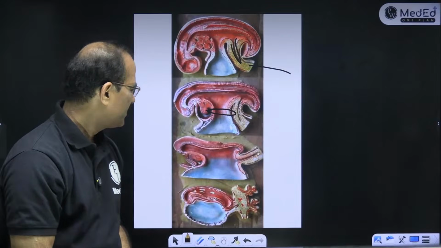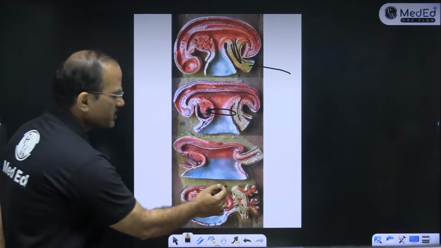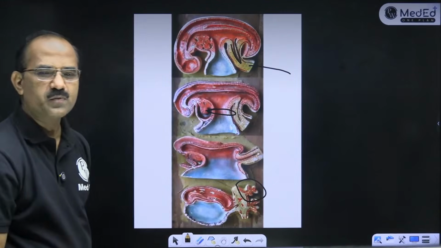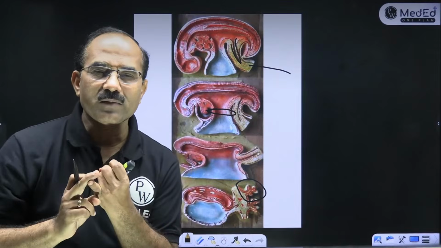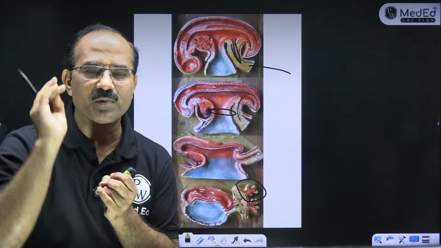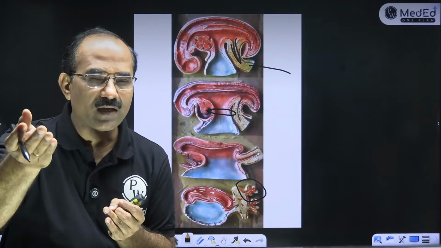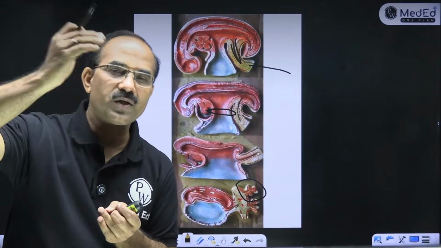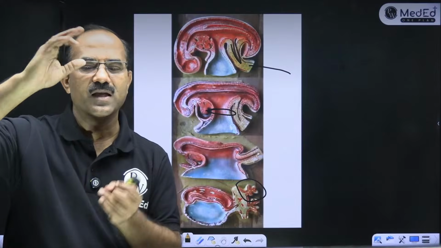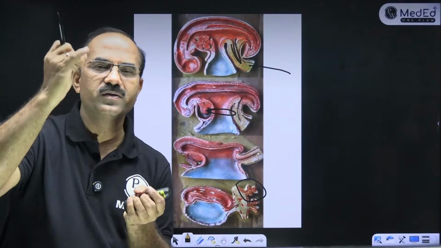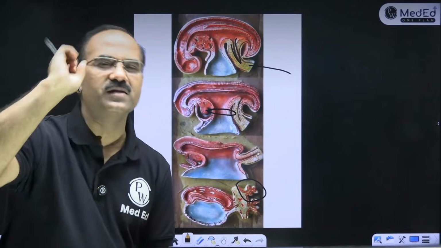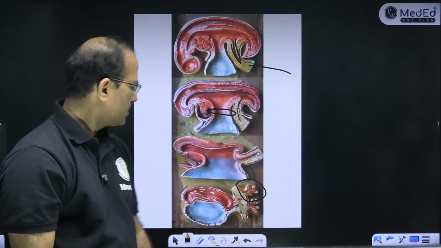Understood? Fine. Now you tell me what is this? That's a villus. Then you have to know what is the primary villus. Syncytial trophoblast, cytotrophoblast. That's a primary villus. What is the secondary villus? Syncytial, cyto, and extraembryonic mesoderm. That's a secondary villus. And what is the tertiary villus? Syncytial, cyto, mesoderm, and blood vessels. That's a tertiary villus. Yes, remember this.